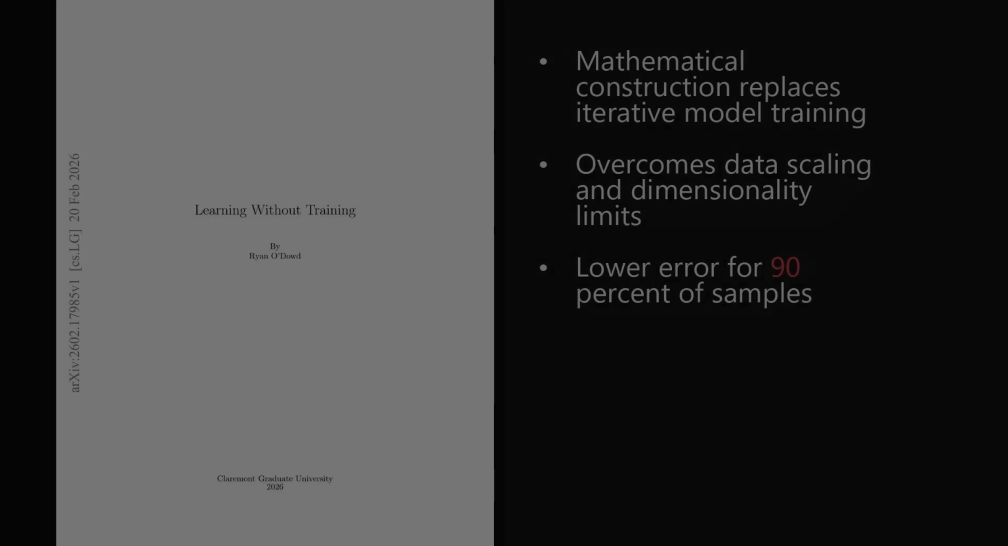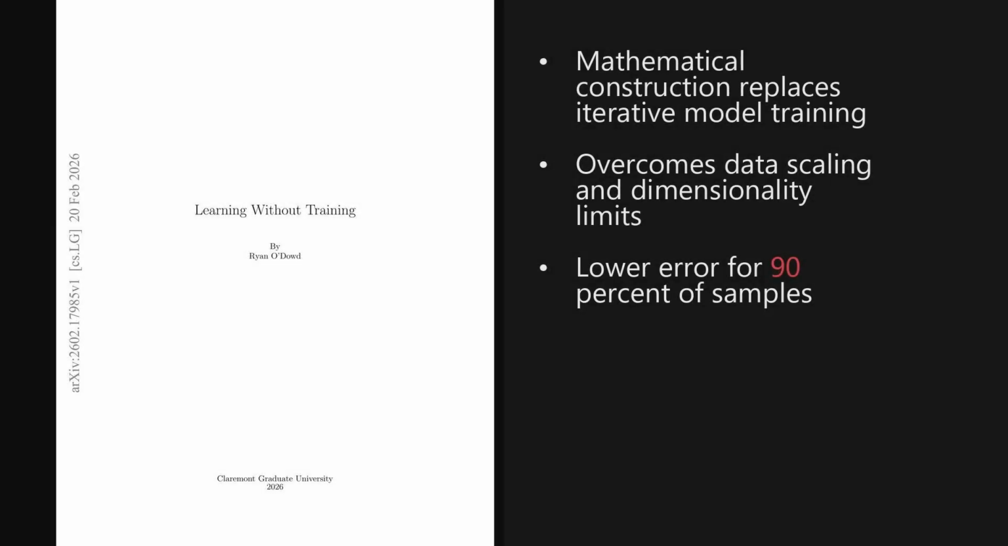quality. Wrapping up, the key takeaway is that we can substitute the black box of gradient descent with direct constructive approximation. This guarantees convergence and offers a mathematically grounded path to bypass the usual curse of dimensionality.